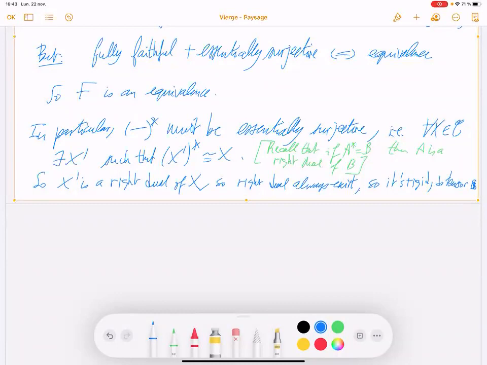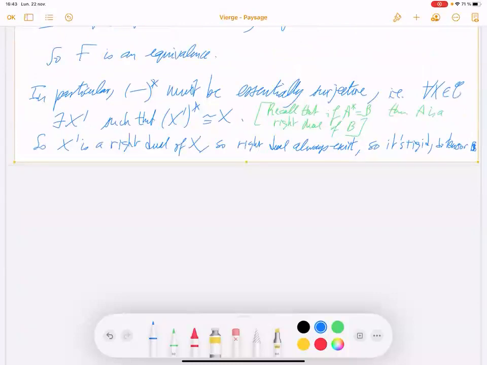So the next proposition is about projective object and tensor product. It is quite short to prove. Maybe this will be the last proposition of today.